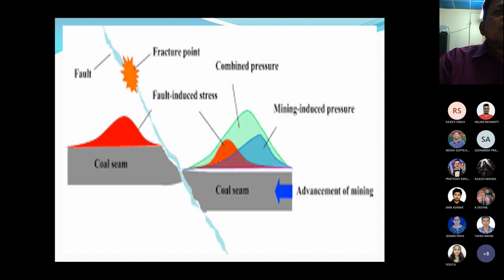This is the coal seam. Advancement of mining is going in this direction, and this red variable is the fault induced stress.